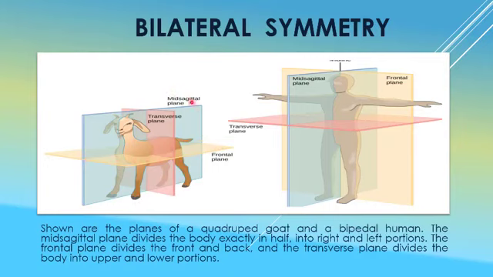So in the case of bilateral symmetry, the mid sagittal plane is the only plane across which the animal is cut, and it is divided into two equal parts, that is the right part and the left part.